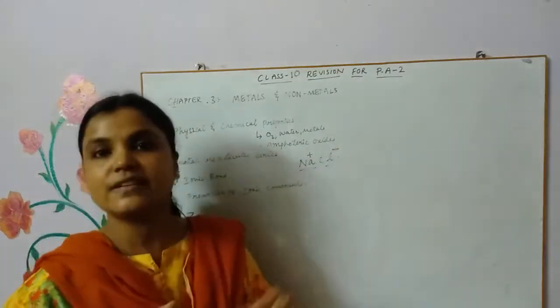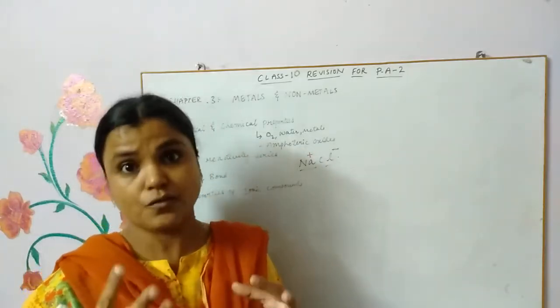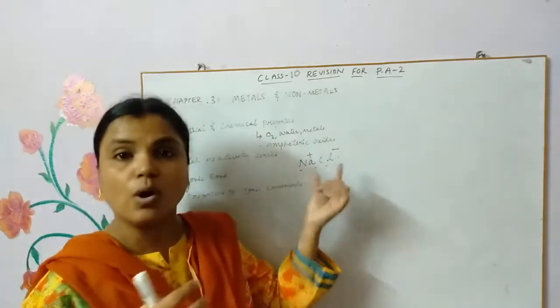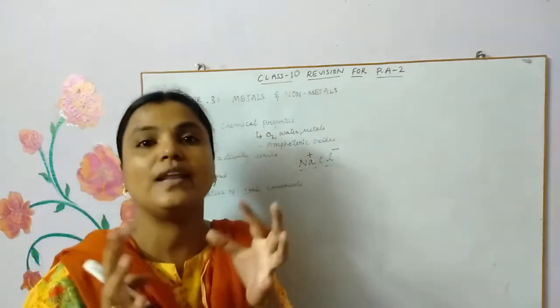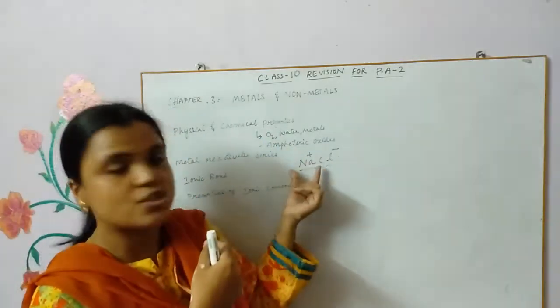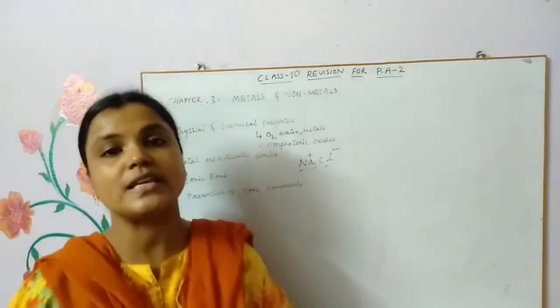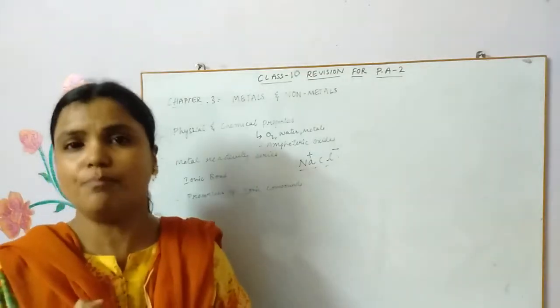Positive and negative charges have electrostatic forces of attraction. Both these atoms are held very strongly by the electrostatic forces of attraction between the positively charged atom and the negatively charged atom, such that they are held together very strongly. That is nothing but ionic bond, children.